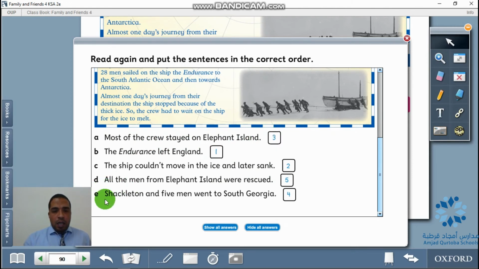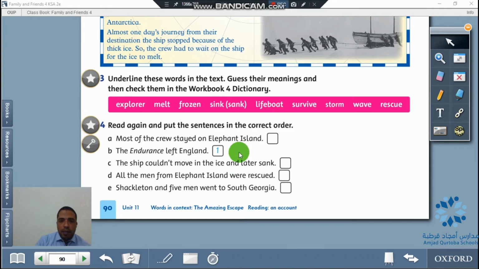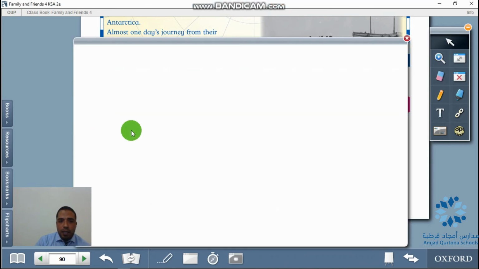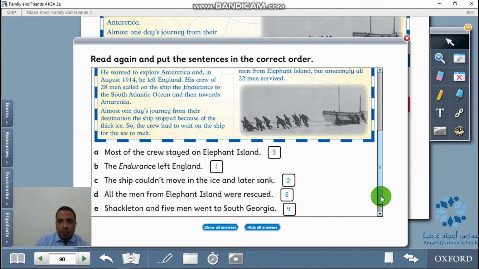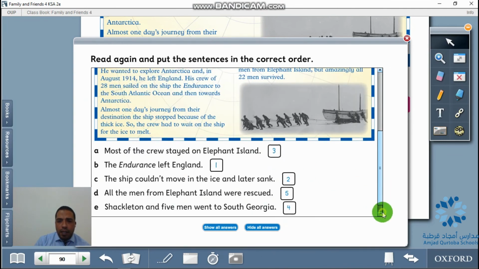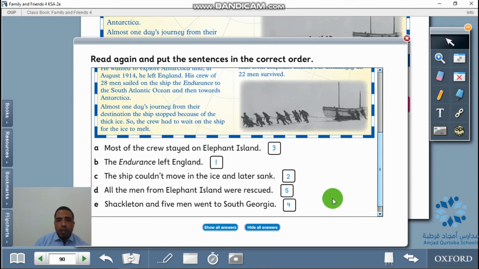Number 4, Shackleton and 5 men went to South Georgia. Number 5, all the men from Elephant Island were rescued. This is what you are supposed to do. Is it clear? Let's see all of them one more time. These sentences are in this order. Write this in your book, please.